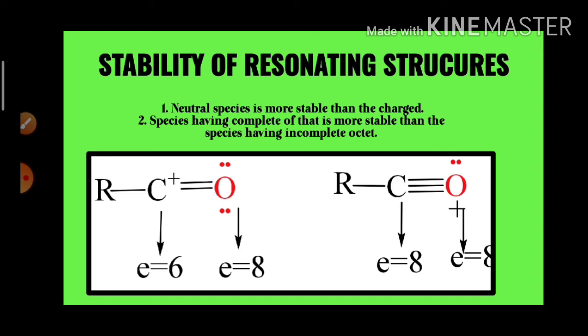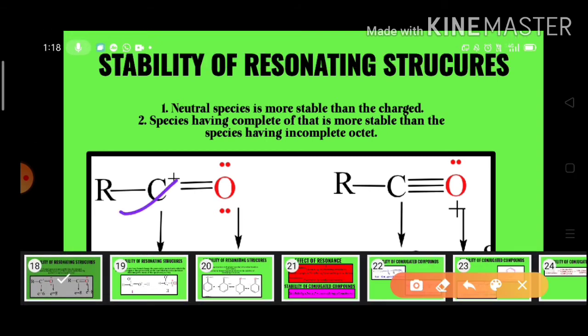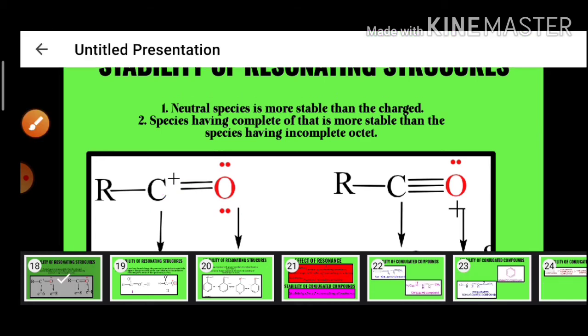So among the possible structures, the structure in which all the atoms have the octet is more stable than the other structures. For example, for the CH2OH carbocation, here we have two structures. Okay, so in the structure 1, look here, this is the structure 1.